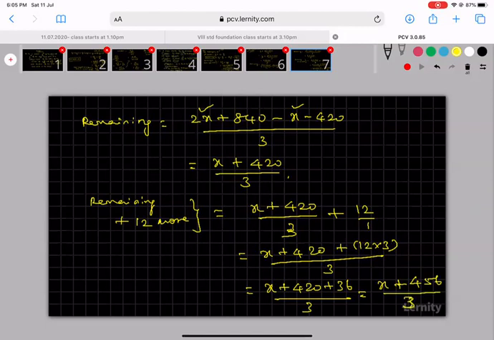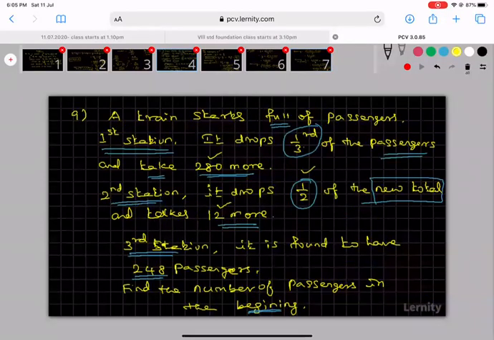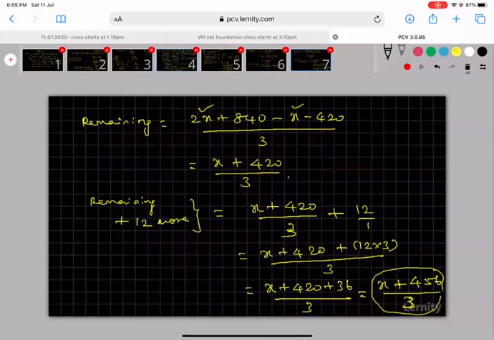This is our new total. This total is going to enter the third station. In the third station, they have given it is found to have 248 passengers. This is equal to 248 passengers.